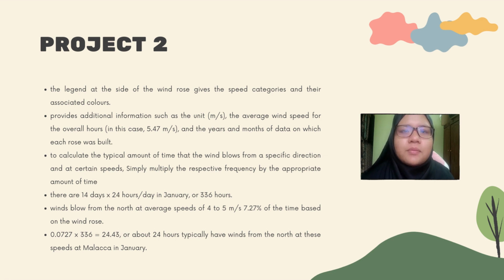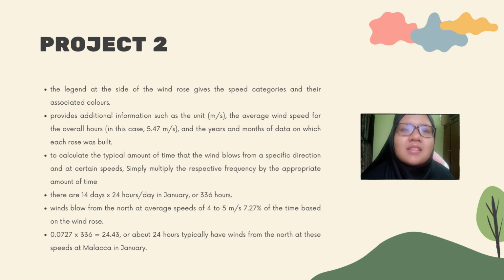In our case in Malacca in January, 14 days times 24 hours per day are 336 hours. We calculate that wind blows from the north at speed of 4 to 5 meters per second is 7.27% of the time based on the wind rose.